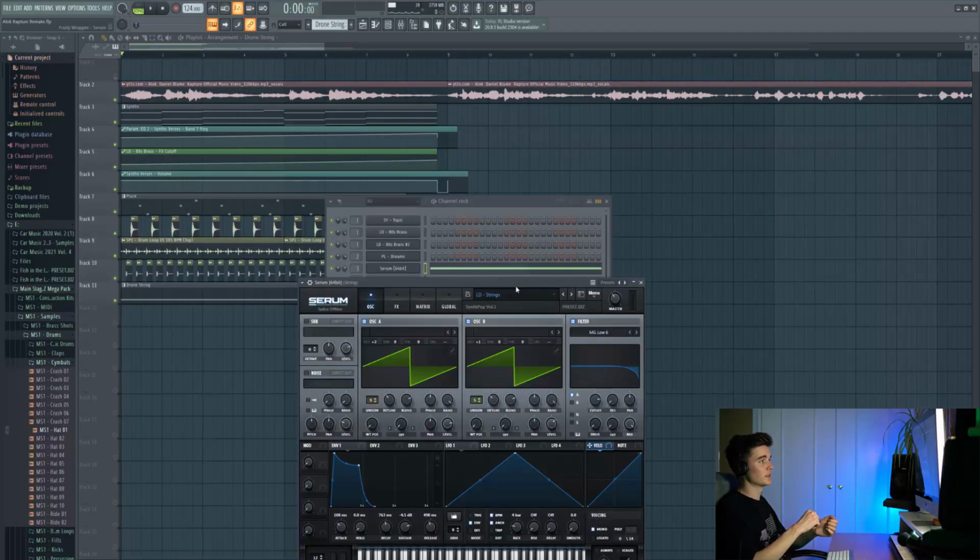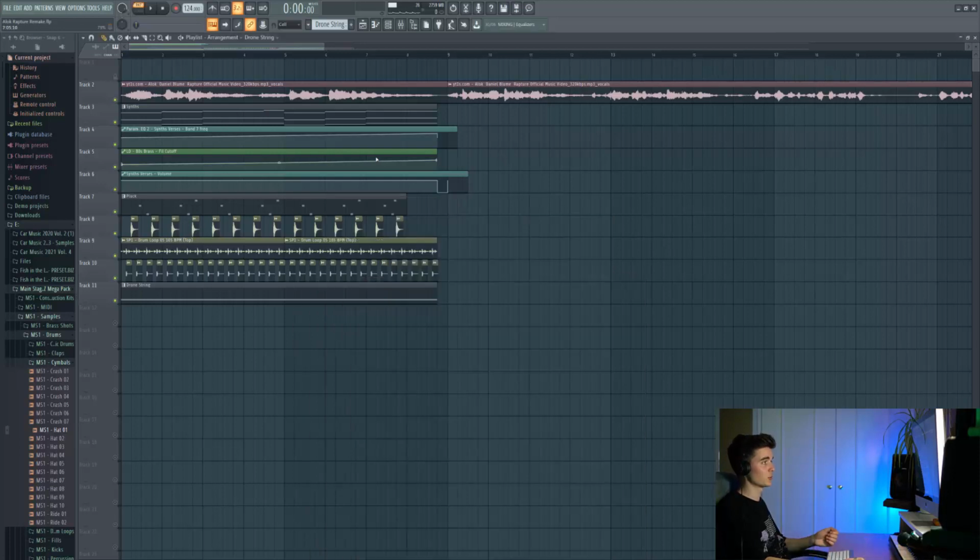So this next element is a really subtle but important element, so it's like a string drone that's just playing throughout the whole song. We haven't added any extra processing, we've just chucked it straight in.